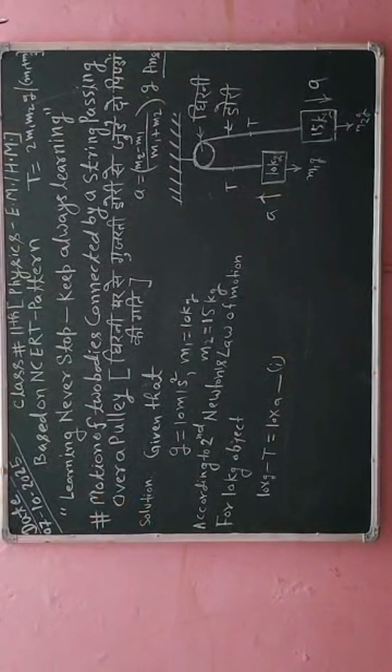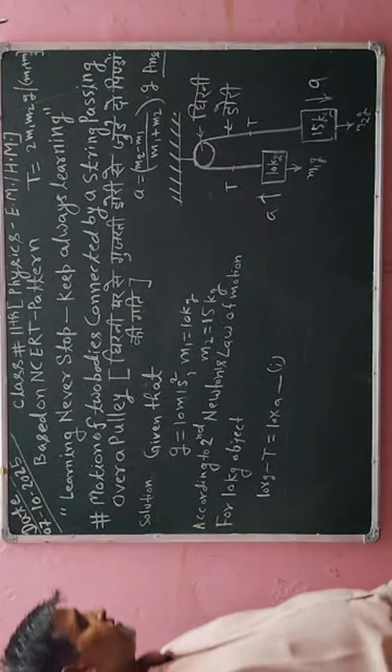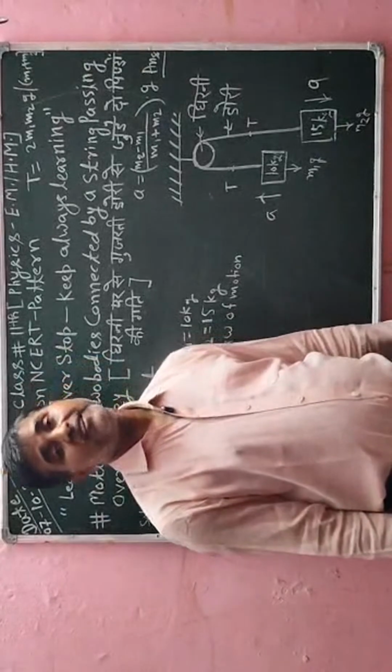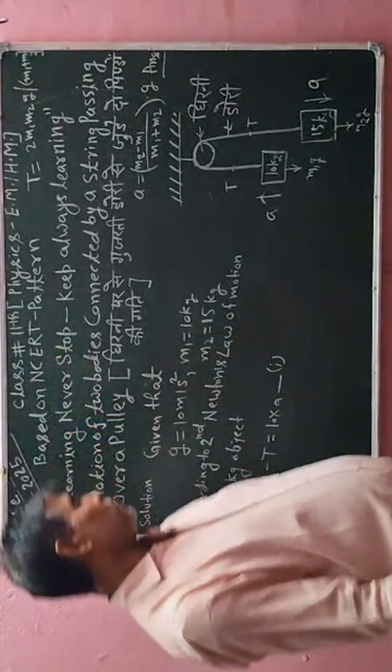Similarly, I will write for the 15 kg object, applying Newton's second law of motion.